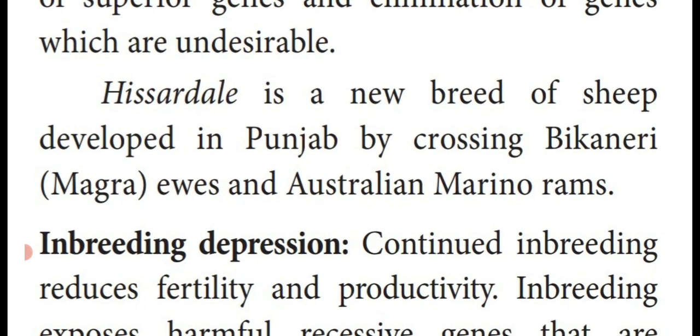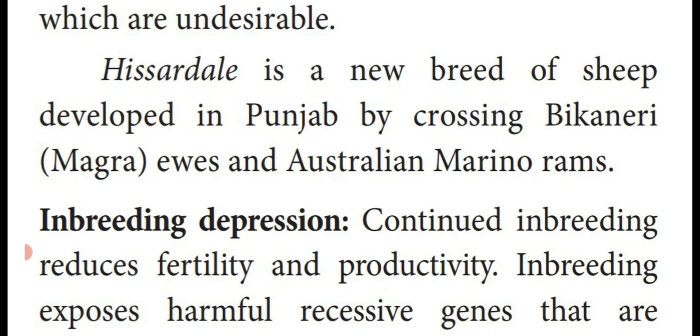For example, Hisardale is a new breed of sheep developed in Punjab by crossing Bikaneri ewes, otherwise known as Magra, with Australian Merino rams. So this is the best example of the inbreeding process taking place between different characters of sheep, developed in Punjab.